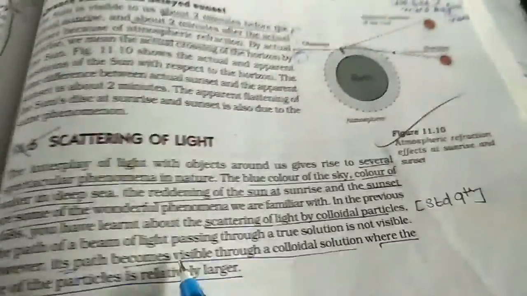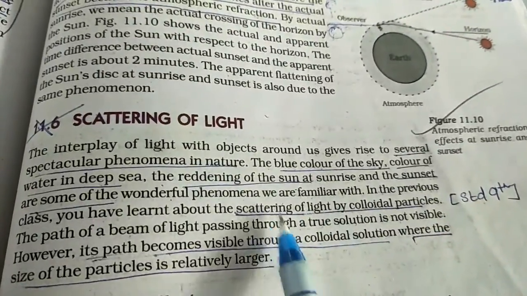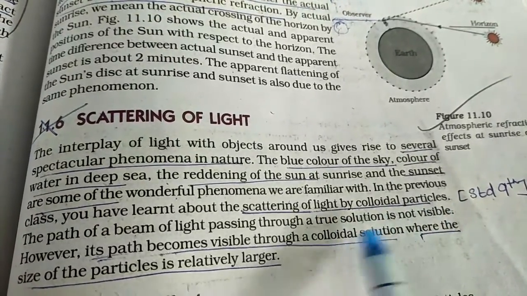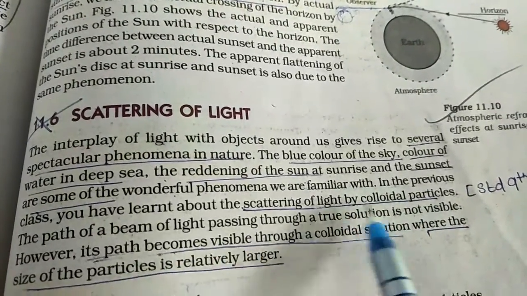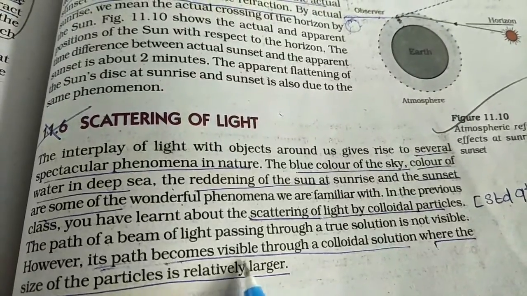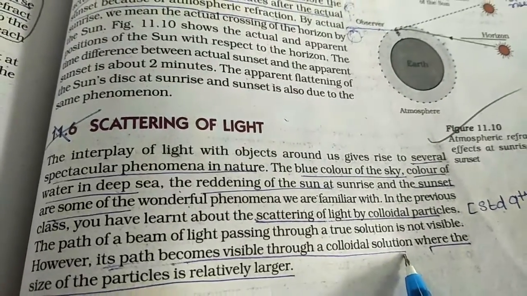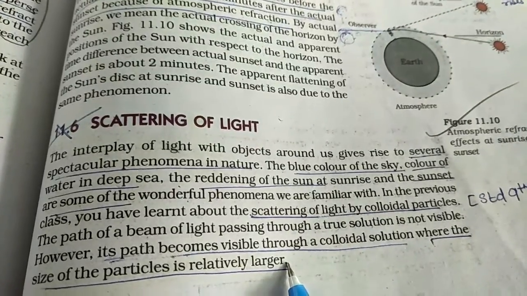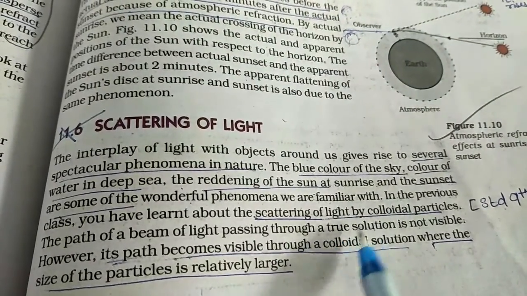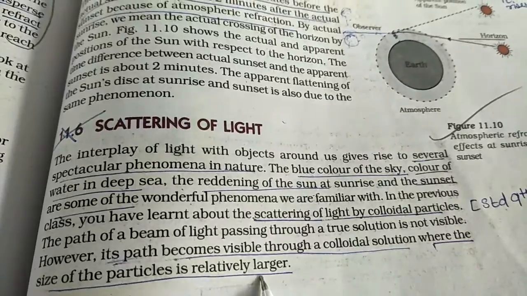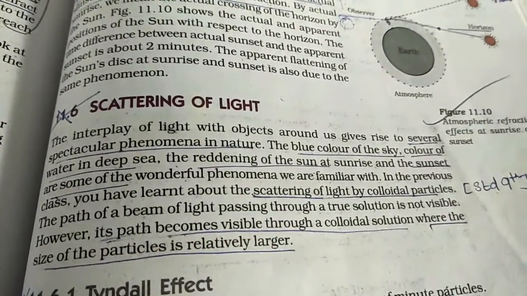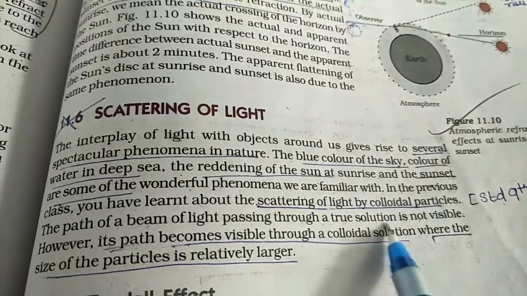Now in the previous class, in standard 9th, we have seen what is scattering of light by colloidal particles. I hope you all remember it. What happens in this is that the path of the light becomes visible through the colloidal solution wherever the size of the particles is relatively larger. So we can see the scattering of light when the particles are relatively larger. The path of the beam will not be visible in a true solution where the particle size is very small.